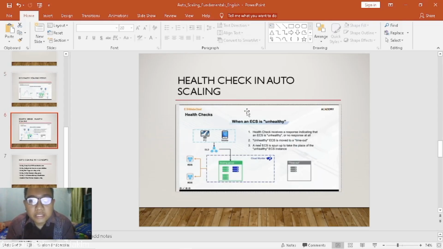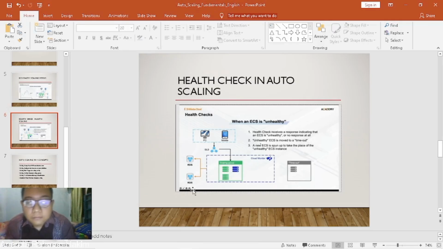Health check in autoscaling. When an instance is unhealthy, first the health check receives a response indicating that an instance is unhealthy, or no response at all. And then the unhealthy instance is moved into timeout, and then a new instance is temporarily placed in place of the unhealthy instance.